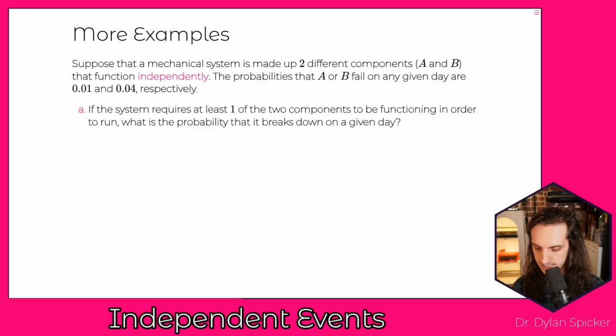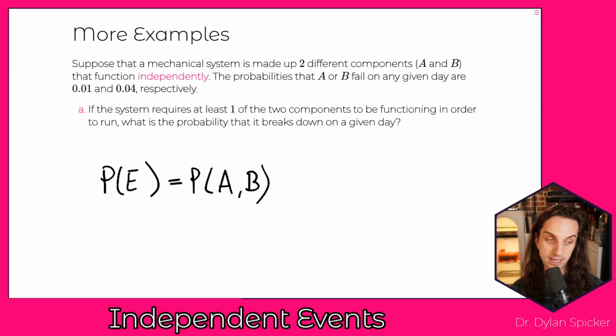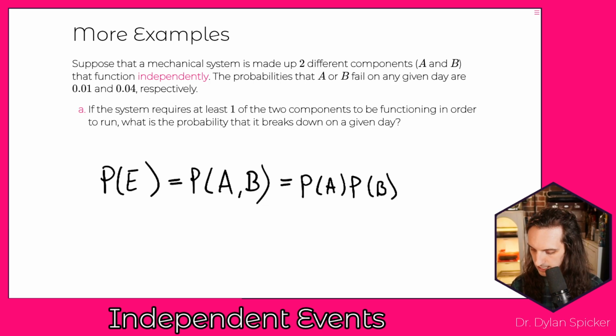Okay, and so how does it break down? If we want to know the probability that the event occurs, which is the breakdown, this is the same thing as saying A has to break down and B has to break down. Because if only A breaks down, then it still works. If only B breaks down, it still works. And if neither of them breaks down, it still works. So the only way it breaks down is if both of them break down. But they function independently, and so we know that this is going to be the probability of A times the probability of B, because A and B are independent of one another.